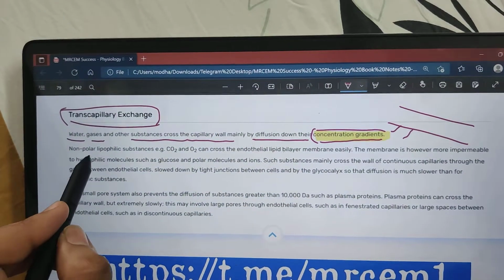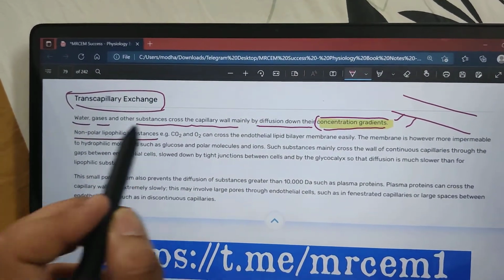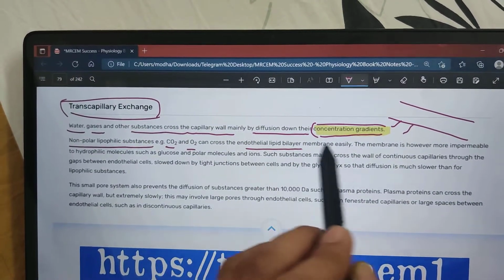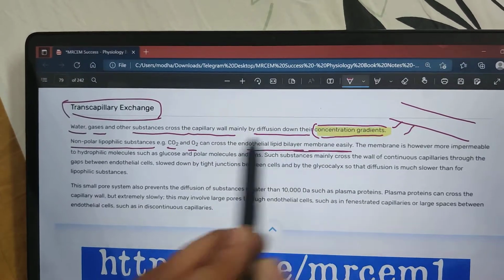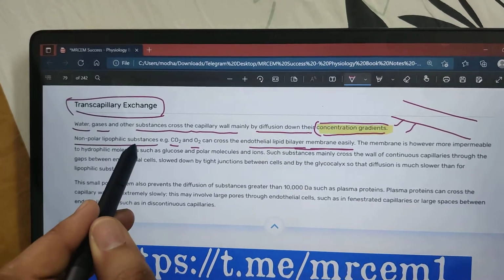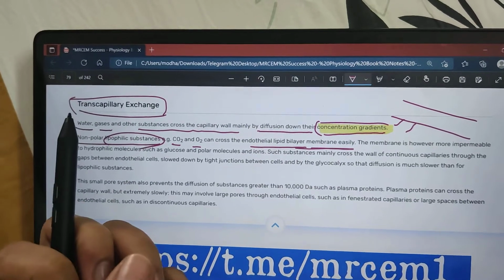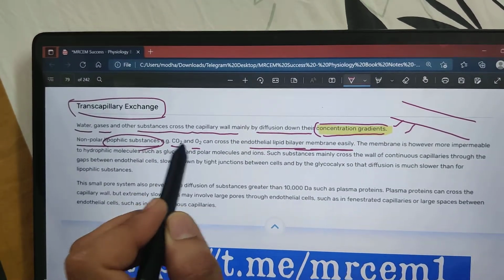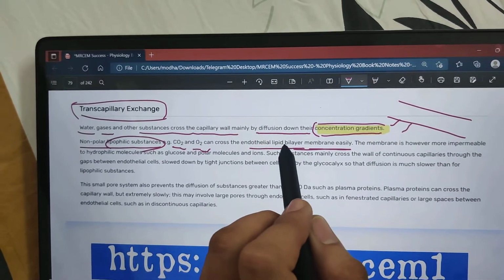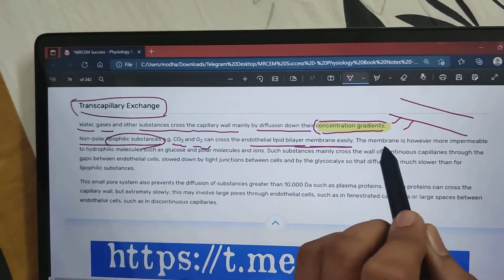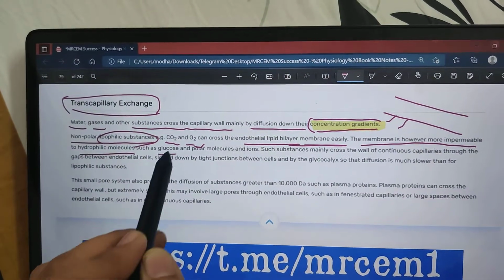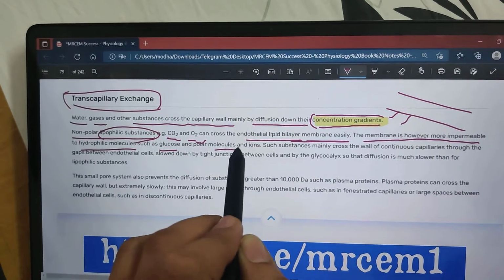Non-polar lipophilic substances, which are attracted to lipids, like CO2 and O2, can cross the endothelial lipid bilayer membrane very easily. The membrane, however, is more impermeable to hydrophilic molecules such as glucose, polar molecules, and ions.